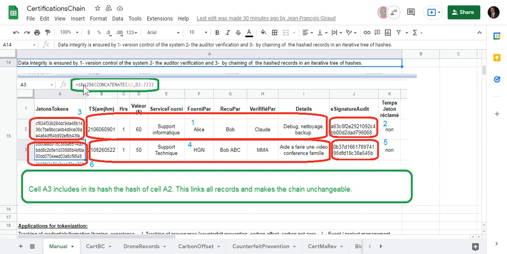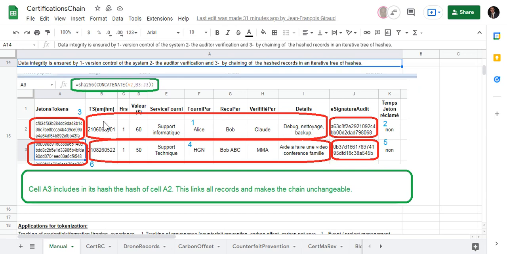If you look at the hash function in the formula, you have it here, and then you continue the process and you add more information for signature, verification, and then you hash. And this hash 6 also contains the hash of the previous record.